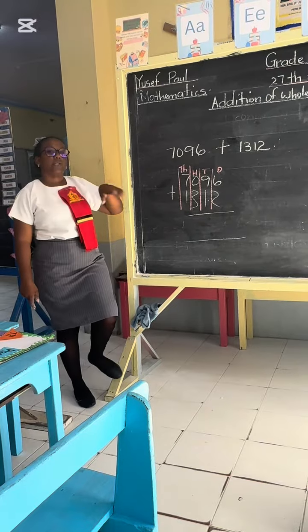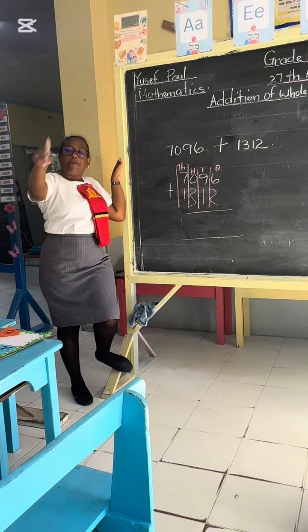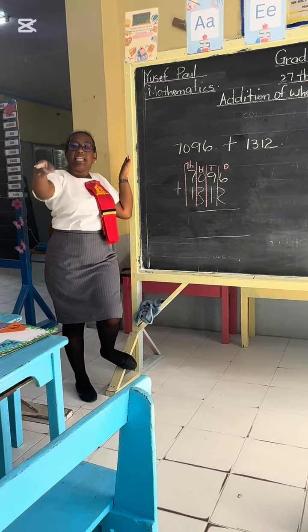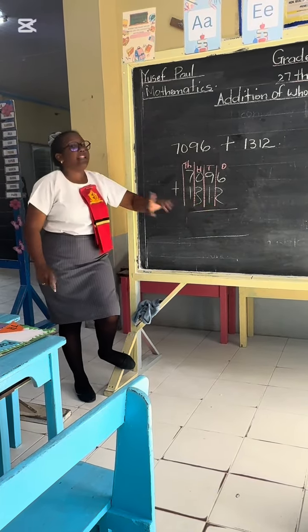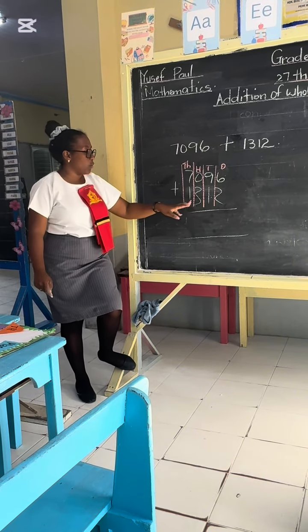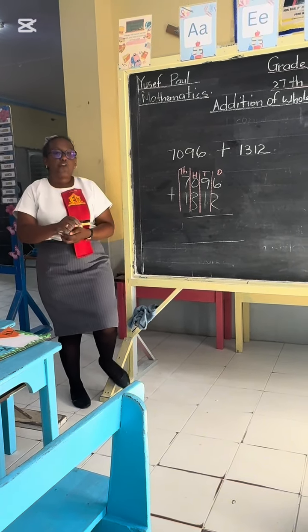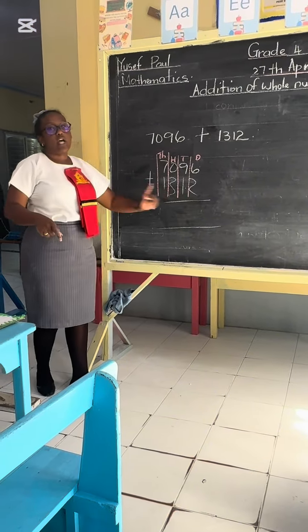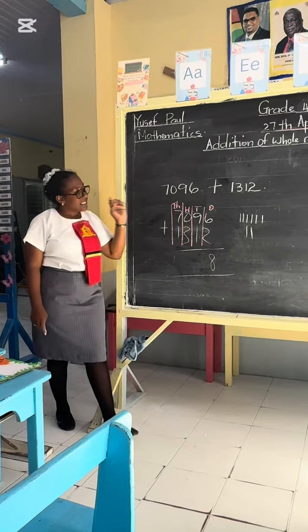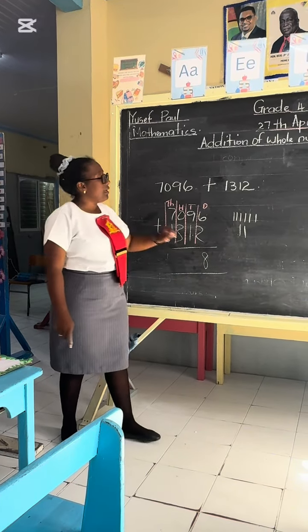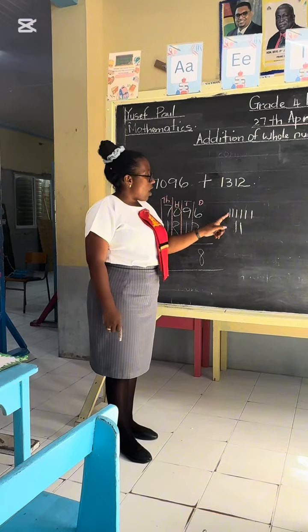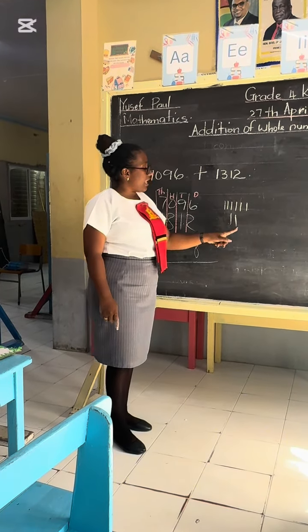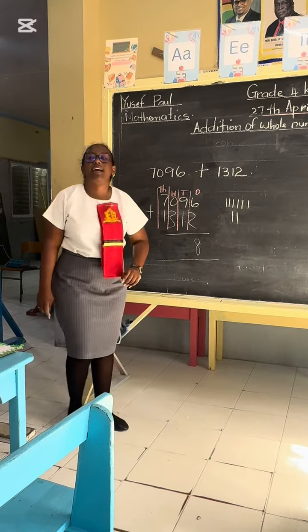So, this is what's going to happen. Layla, Varun, Alia, and Nairon, you're going to each come in that order and work out what is going to happen here. First we will have Layla come and work the ones column. Is this correct? Let's count it back and see if she has it correct. 1, 2, 3, 4, 5, 6, 7, 8. Very good. Give Layla a clap.